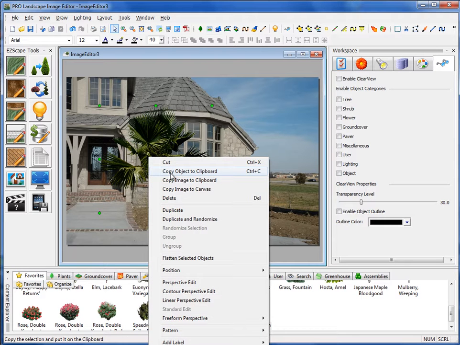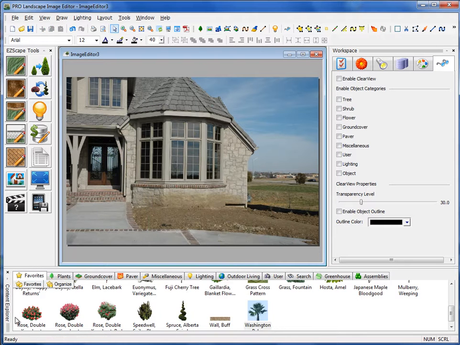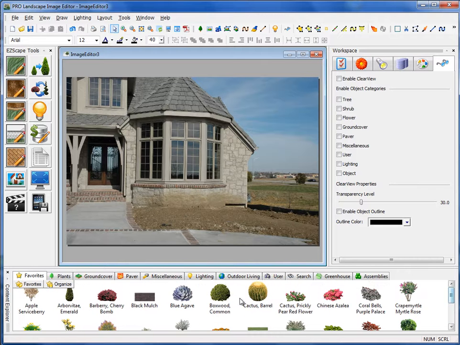Okay, next here we have our Content Explorer at the bottom. This is where we keep all of our images. Now the first tab is the Favorites tab. Now I would strongly encourage you to go through the image library and add your commonly used plant materials to your Favorites tab. That way you don't have to sift through the thousands and thousands of plants that we have in our library just to find the few that you like. You'll find that most designers will have 50 to 75 items that they commonly use on a day-to-day basis. So those items you would put here in your favorites.